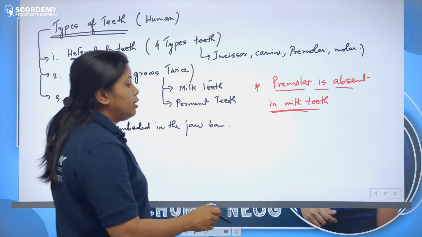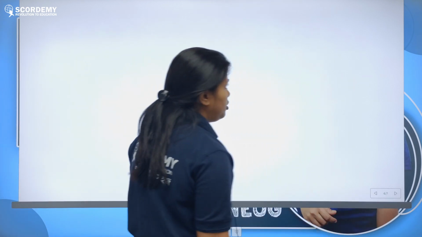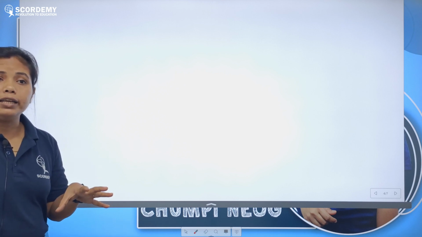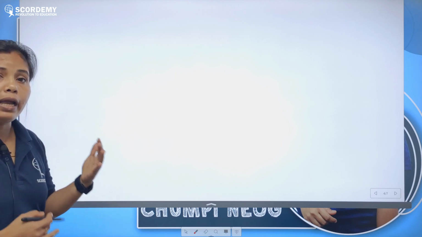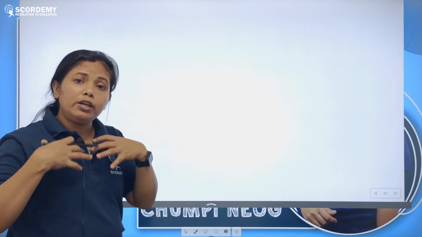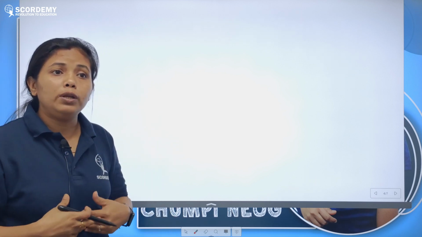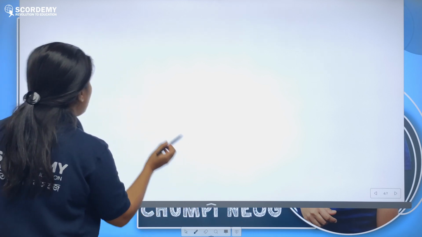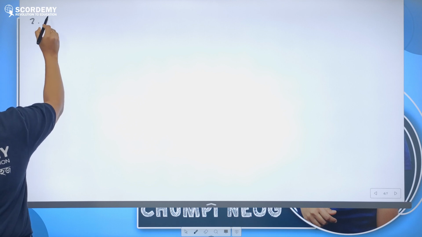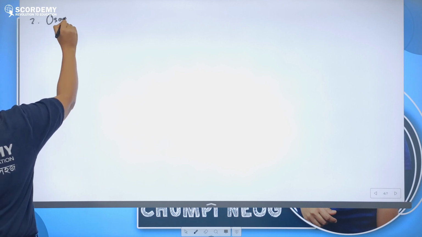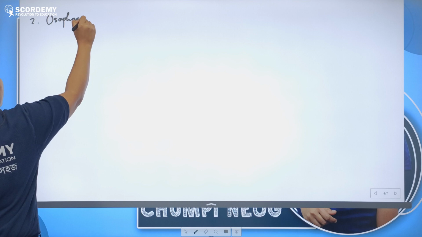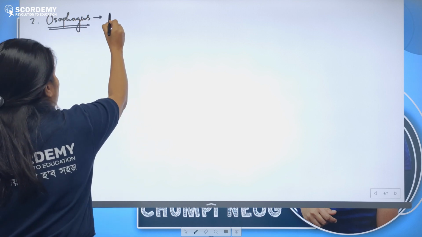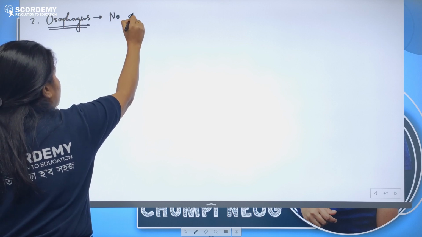Now next, come to the other part of our alimentary canal. When we take the food, we chew the food, it goes for mechanical digestion, then with the help of saliva it goes for chemical digestion also, and then we swallow, and after swallowing the food will directly go to the stomach, because esophagus, our next part of the alimentary canal, just allows the food to go down.